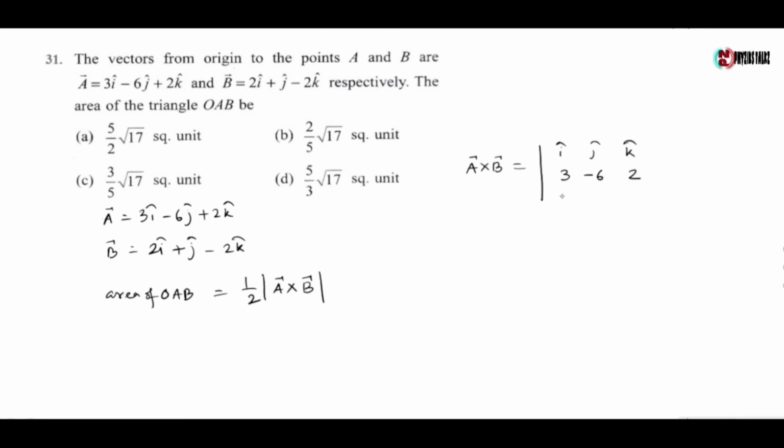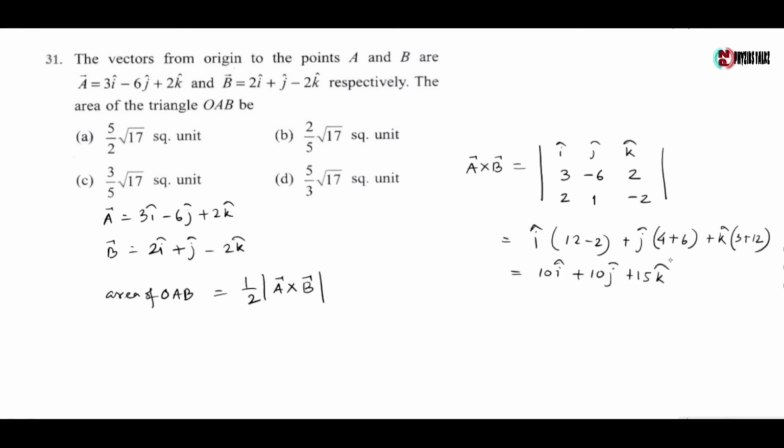For b, the i component is 2, j component is 1 and k component is minus 2, which gives i into 12 minus 2 plus j into 4 plus 6 plus k into 3 plus 12, which gives 10 i cap plus 10 j cap plus 15 k cap.